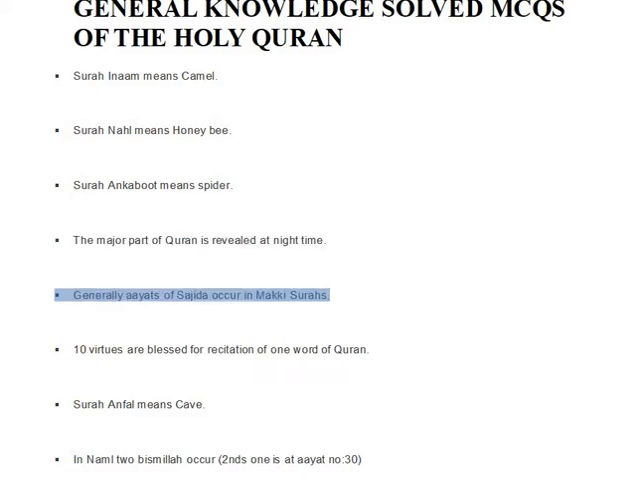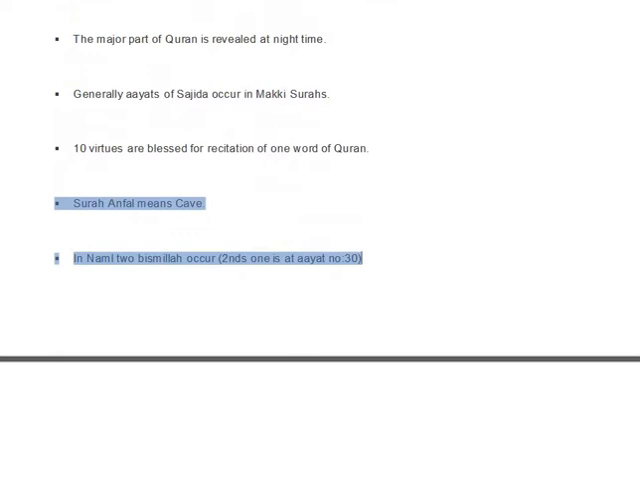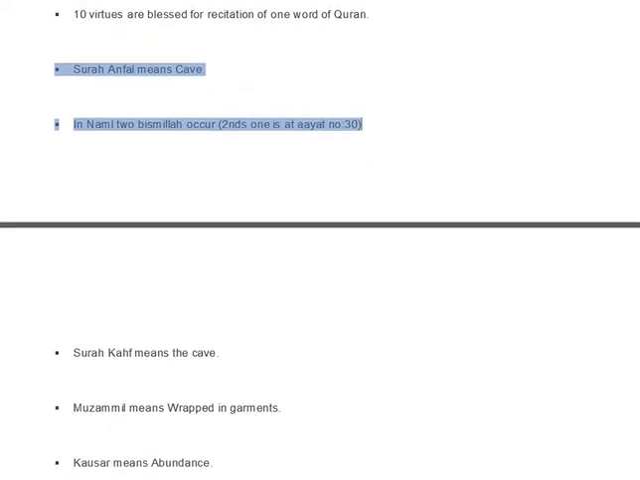Generally ayats of sajda occur in Makki surahs. 10 virtues are blessed for recitation of one word of Quran. Surah Anfal means cave. In Naml 2 Bismillah occur, the 2nd one is at ayat no 30.